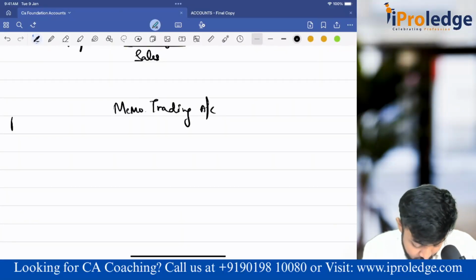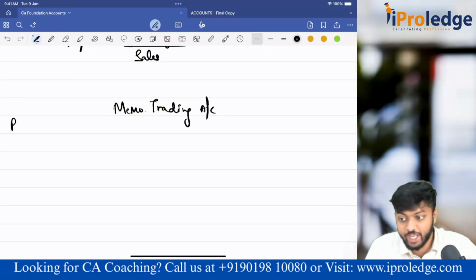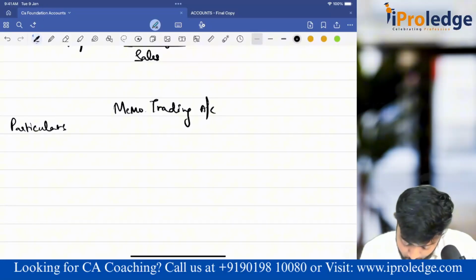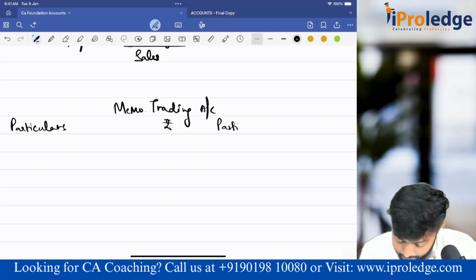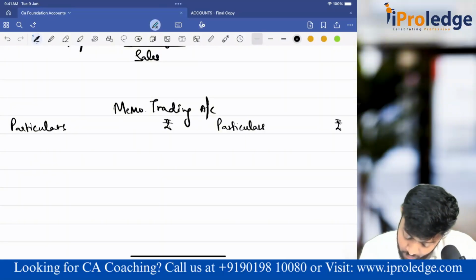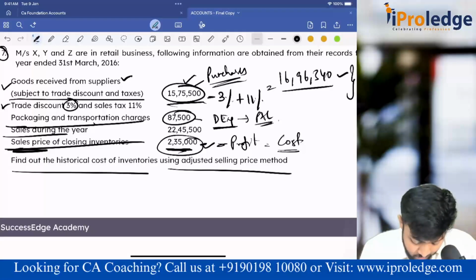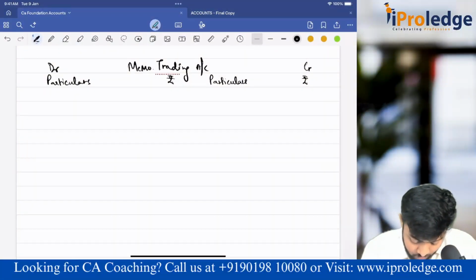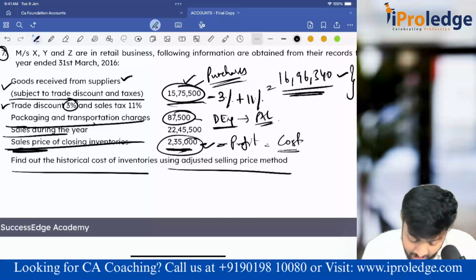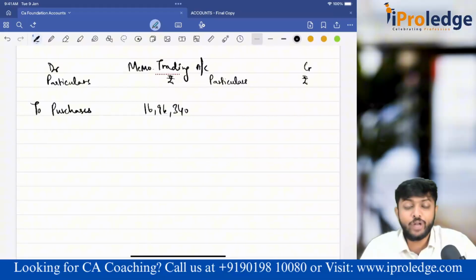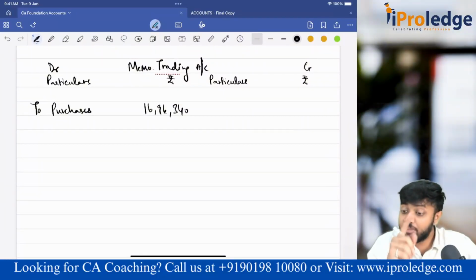You have seen, you'll write gross profit carried down, gross profit brought down, then you'll start with P&L. So particulars, rupees. Let's try to fill this up. Opening, no opening stock, leave it. Next, what will come in the debit side? To purchases will come. How much is my purchase? I just now calculated 16,96,340. Then I've already told you direct expenses will come in trading account. Indirect expenses will go to P&L.